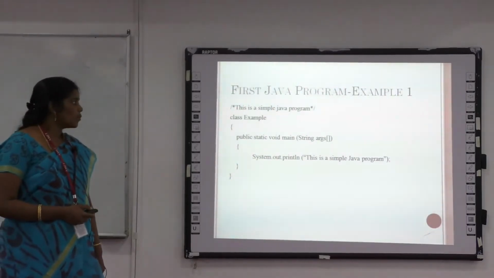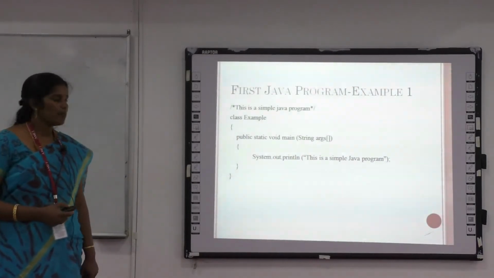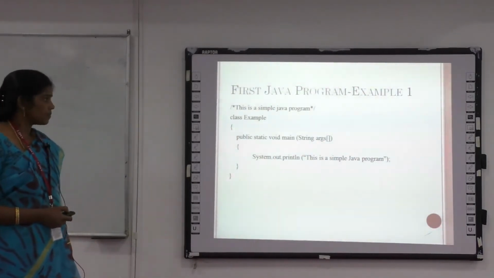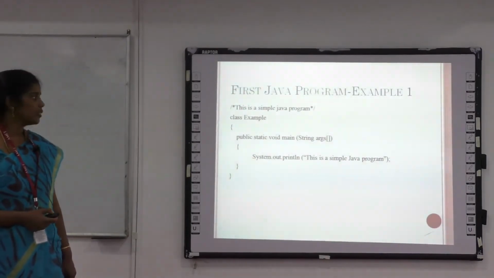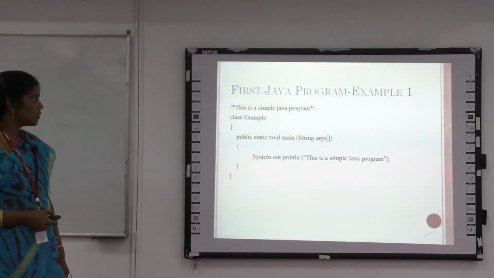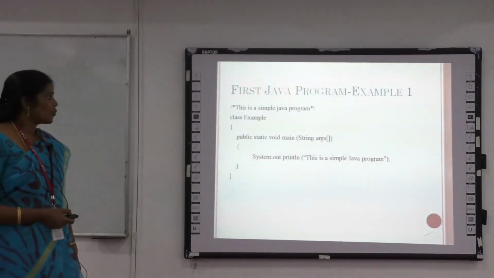System.out.println is a predefined library. System is used to provide input and output to the user. The out is a class of System. The println is a method of the object. Then you have to open the bracket.